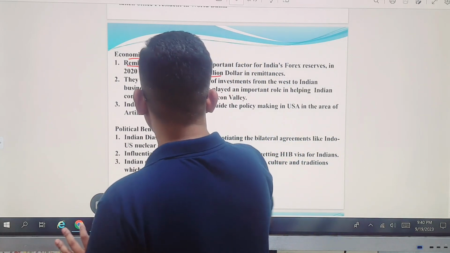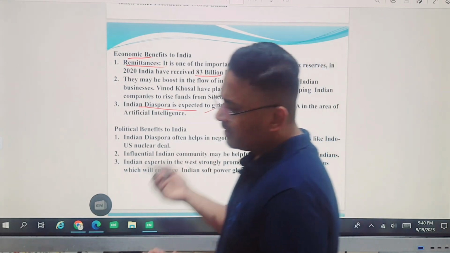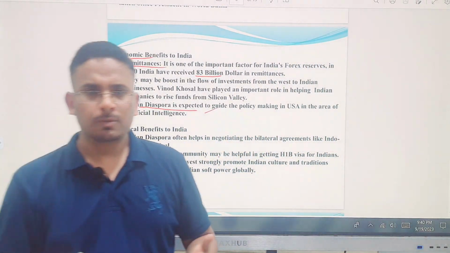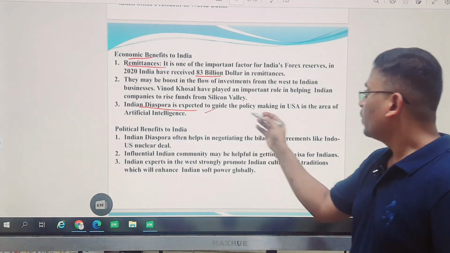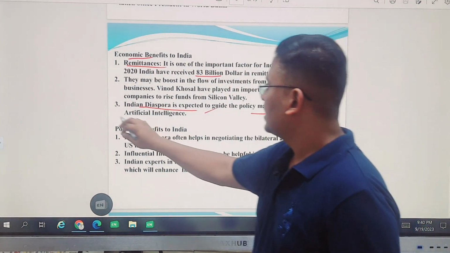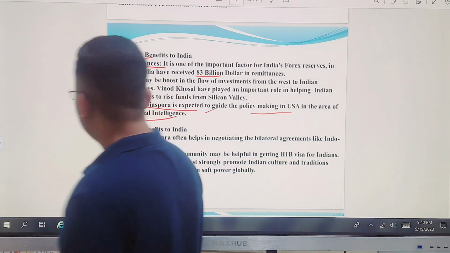Then the third one, this is a generic point. Indian CEOs and Indian tech people are working in very high positions. That means they are guiding the policies in the USA as far as artificial intelligence is concerned. That is about the economic benefits that India can have.